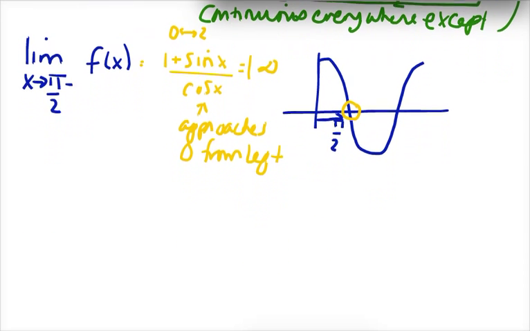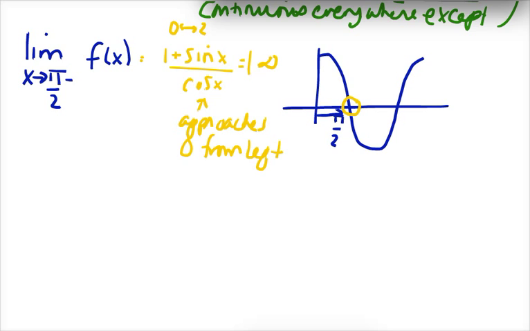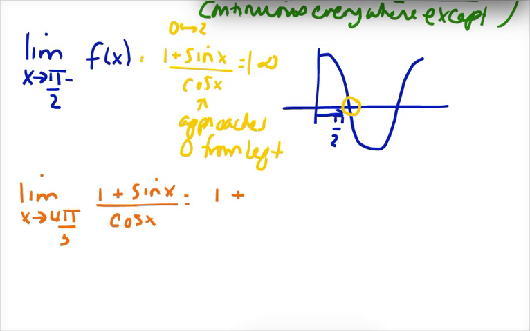Let's look at the next limit. The limit as x approaches 4 pi over 3. In this case, it's not one of the exception points, so you're just going to use substitution. And that's using the unit circle, right? Sine of 4 pi over 3 is negative square root of 3 over 2. And again, the unit circle down below for cosine of 4 pi over 3 is negative 1/2.